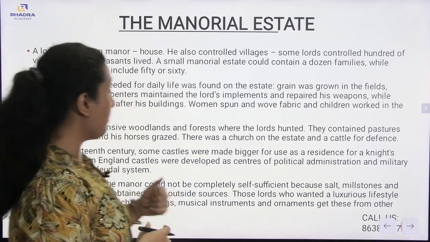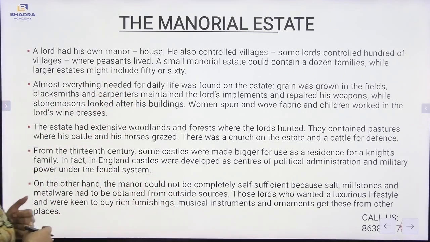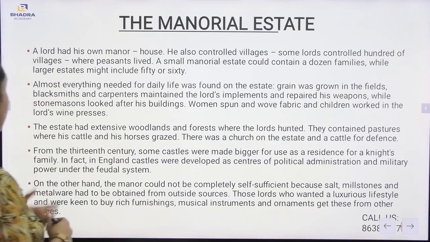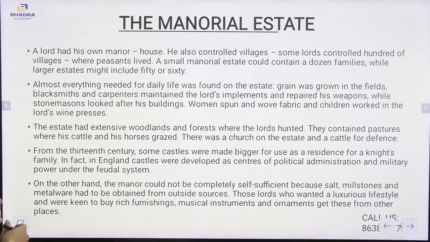Now, what do you mean by the manorial estate? A lord has his own manor house. He also controls villages. Some lords control hundreds of villages where peasants live. A small manorial estate could contain a dozen families, while a larger estate might include 50 or 60.